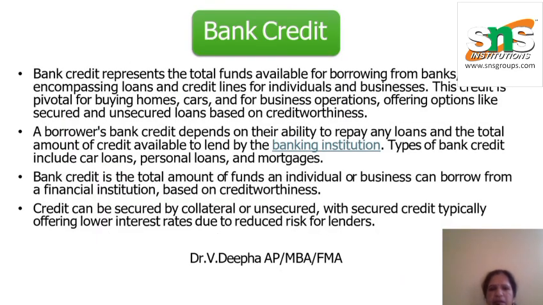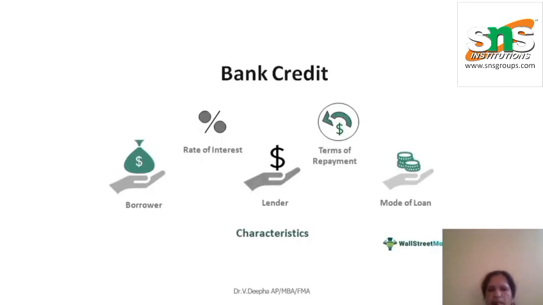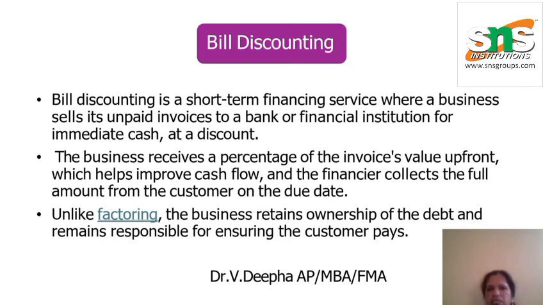Next, bank credit. Bank credit is the total funds available for borrowing from banks, encompassing loans and credit lines of individuals and businesses. This credit is used privately for buying homes, cars, and for business operations. The bank decides depending upon the ability to repay the loans. Bank credit is the total amount of funds that an individual or business can borrow from a financial institution. Bill discount is a short-term financing service where the business sells its unpaid invoice to a bank or financial institution for immediate cash, at a discount.